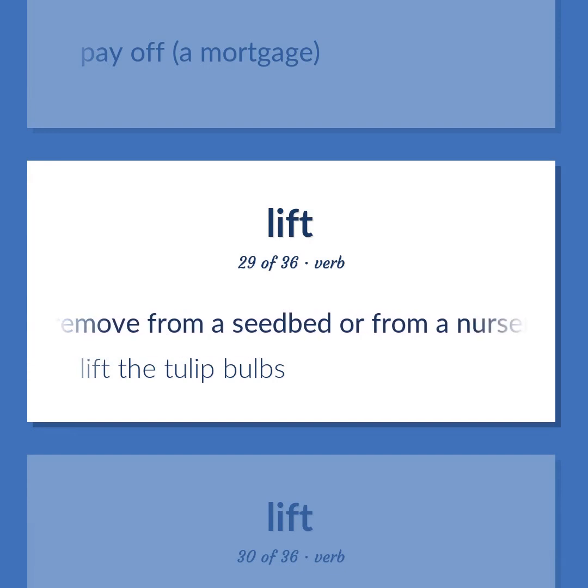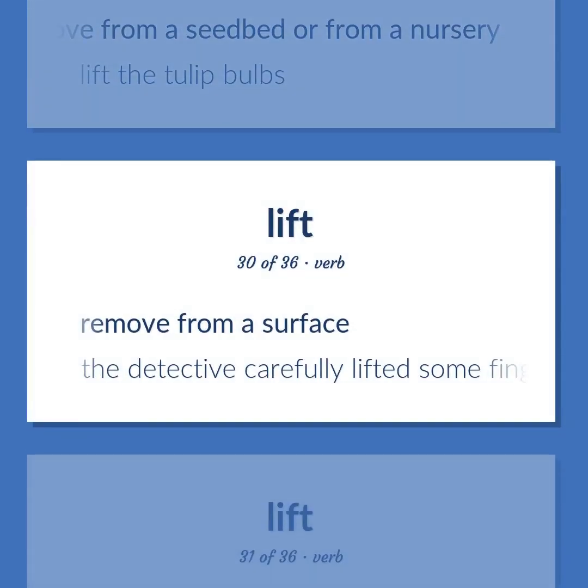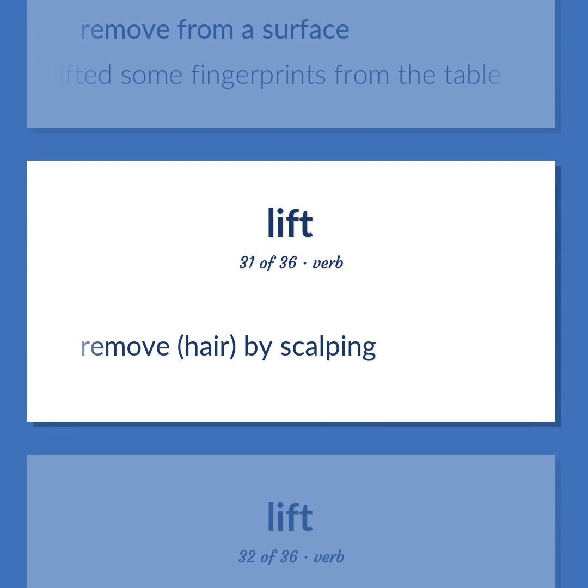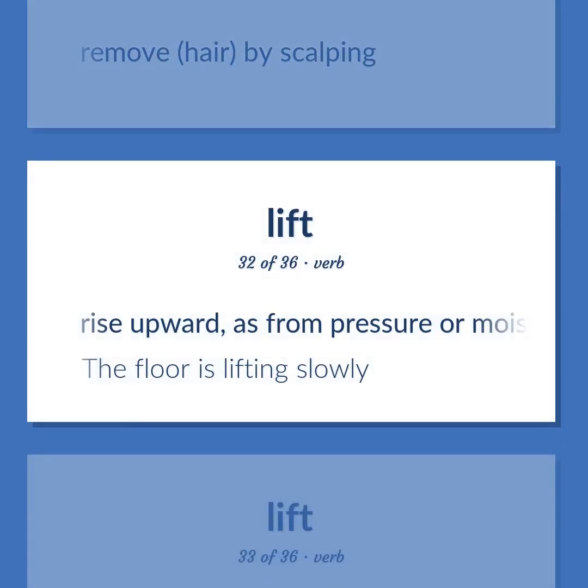Remove from a seedbed or from a nursery. Lift the tulip bulbs. Remove from a surface. The detective carefully lifted some fingerprints from the table. Remove hair by scalping. Rise upward, as from pressure or moisture. The floor is lifting slowly.